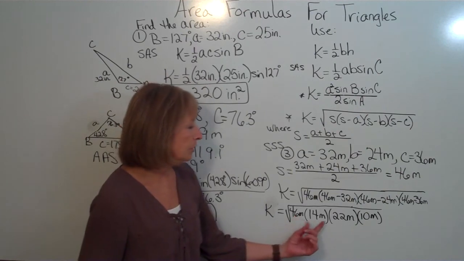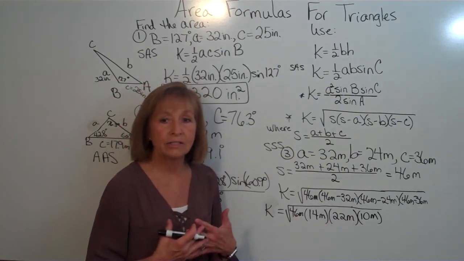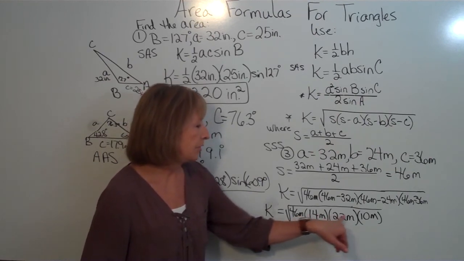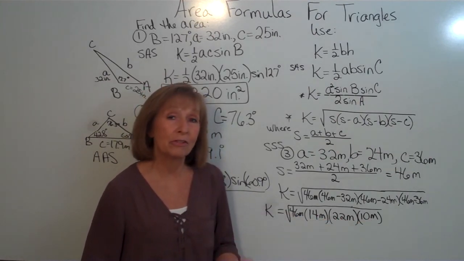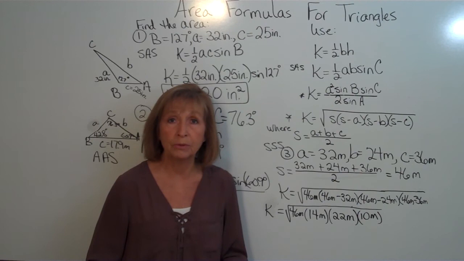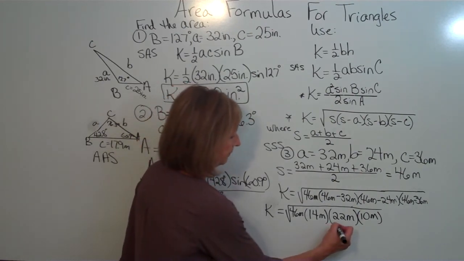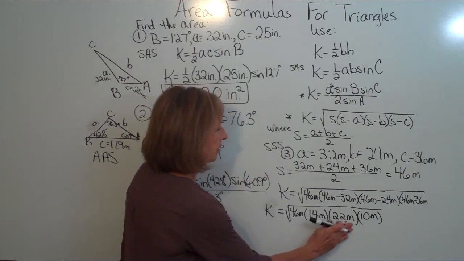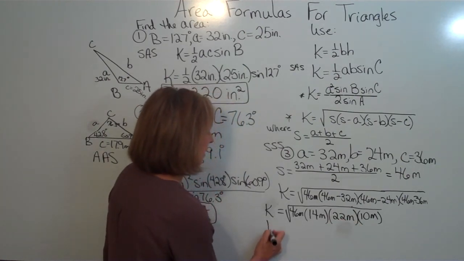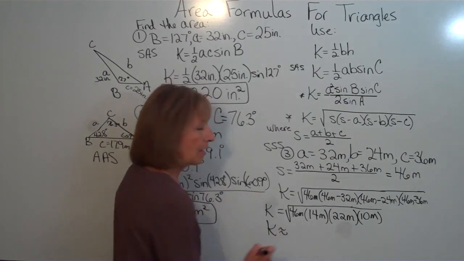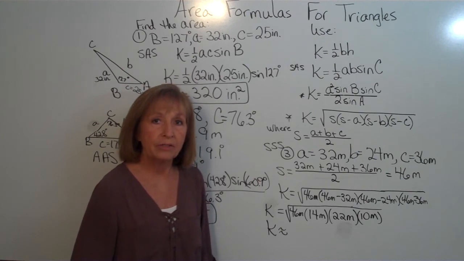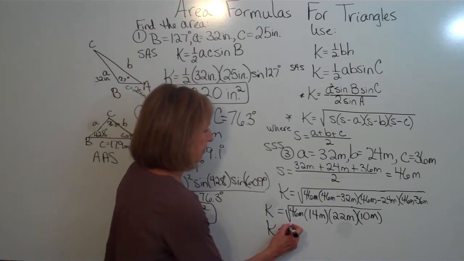Multiplying these together, meter times meter times meter times meter is meter to the fourth power under a square root, but the square root of meter to the fourth gives me meter squared. When we give our approximation, it is about 380 square meters.